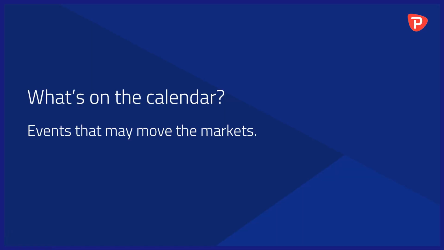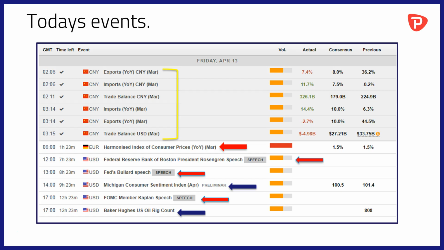Right, what's on the calendar? Events that may move the markets today. A relatively light calendar, but there is some quite important information contained within it. First of all, we've already had balance of trade data out of China for March, and we'll come to look at that in a bit more detail later in the video. To come at 7 AM London time, 6 AM GMT, we will have HICP, Harmonised Index of Consumer Prices, the ECB's preferred measure of inflation. This data is out of Germany and is for March.